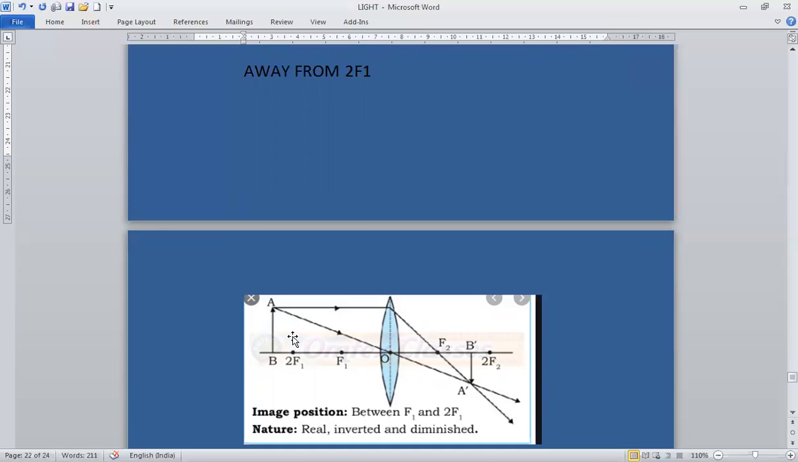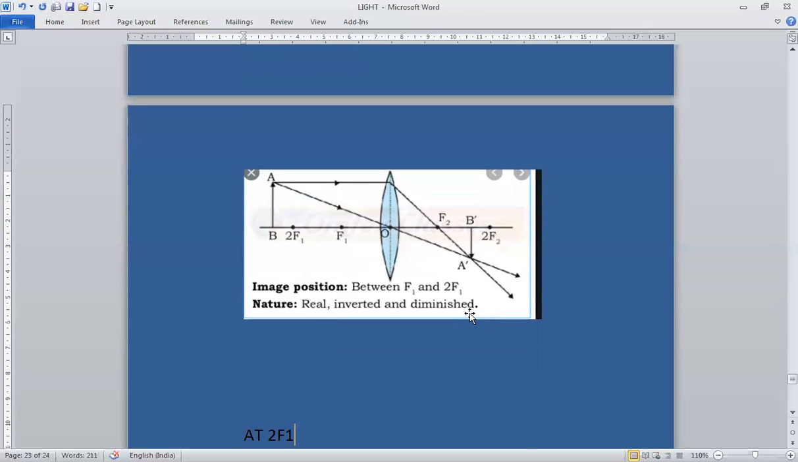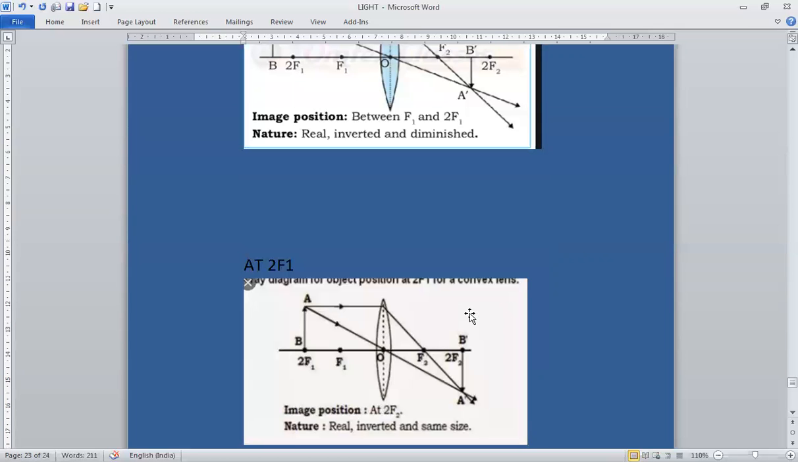Again, I am going to repeat. Object away from 2F1: the image will be formed between the second focus and 2F2. The size of the image is smaller than the object. It is real and inverted. We can say diminished also. See the size of the object and the size of the image: it is diminished, or smaller than the object. Now, at 2F1.